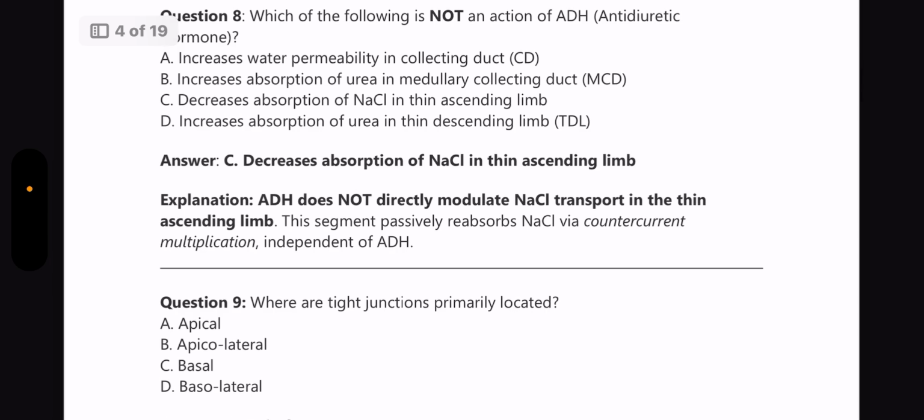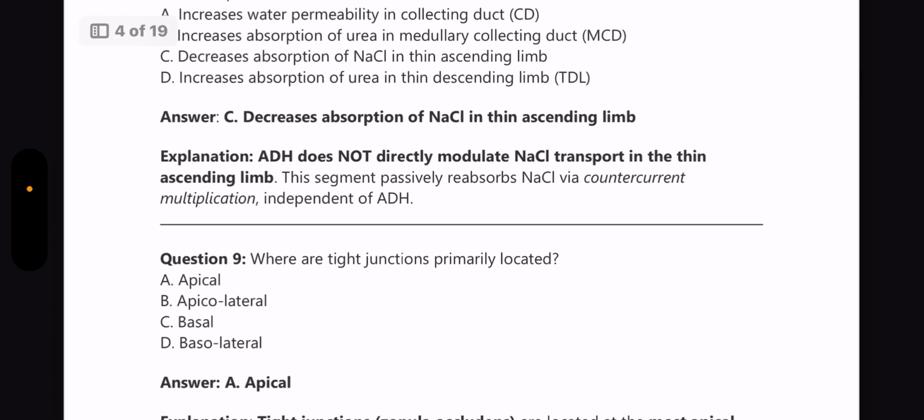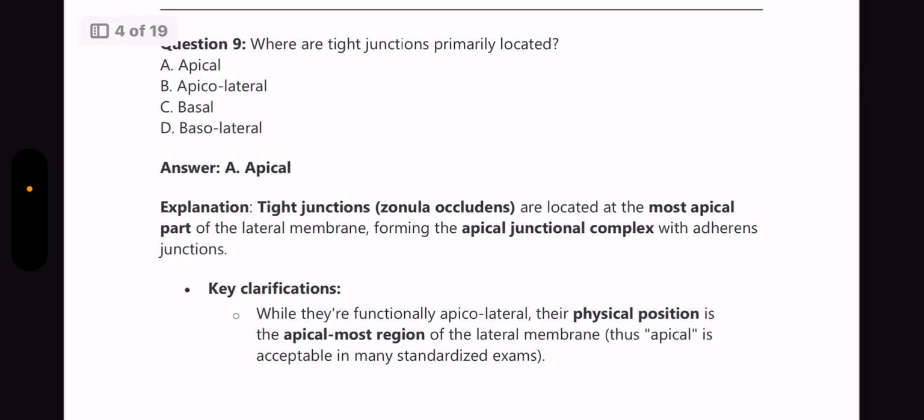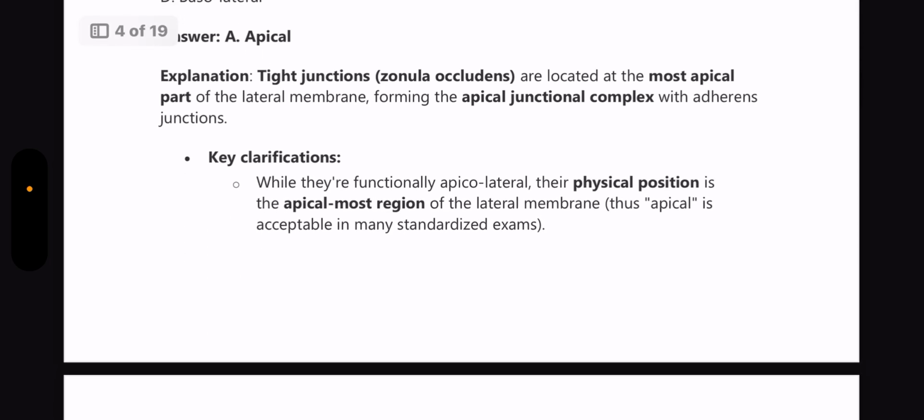Which of the following is not an action of ADH, that is antidiuretic hormone? Answer is decreases absorption of NaCl in thin ascending limb. ADH does not directly modulate NaCl transport in the thin ascending limb. This segment passively reabsorbs sodium chloride via countercurrent multiplication, independent of ADH. Next question, where are tight junctions primarily located? Answer is apical. Tight junctions, also known as zonula occludens, are located at the most apical part of the lateral membrane, forming the apical junctional complex with adherens junctions.